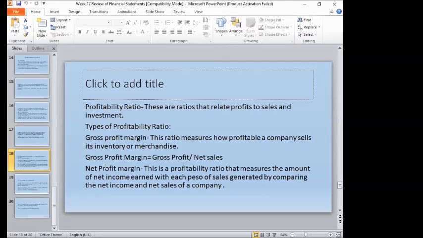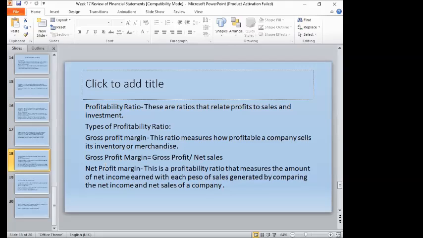And then the profitability ratio, another type of financial ratio analysis. This ratio can be used to relate profits to sales and investment. What are the types of profitability ratio to analyze the profit and sales? We have the gross profit margin. It measures how profitable the company is in selling the inventory or merchandise and converting it into cash.